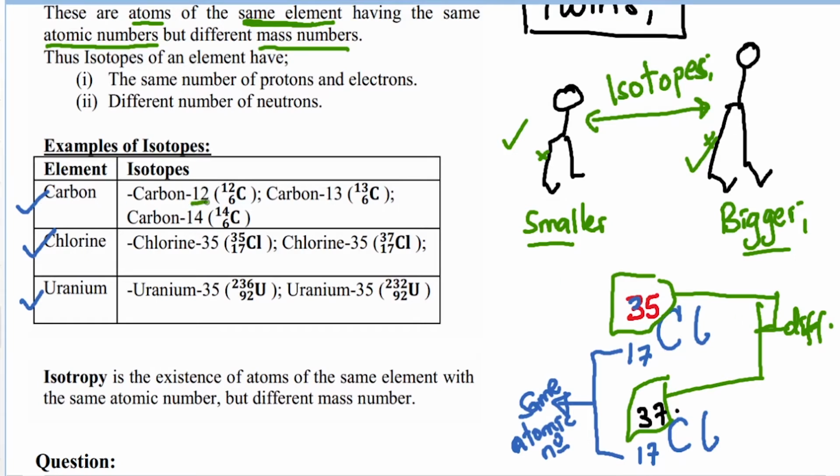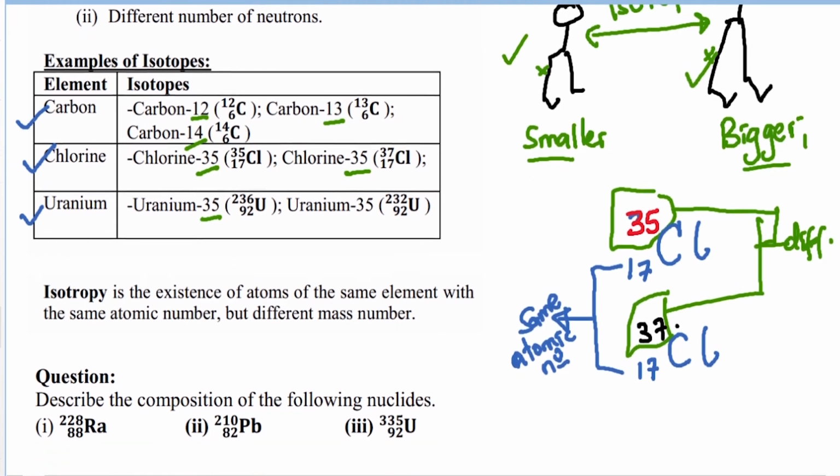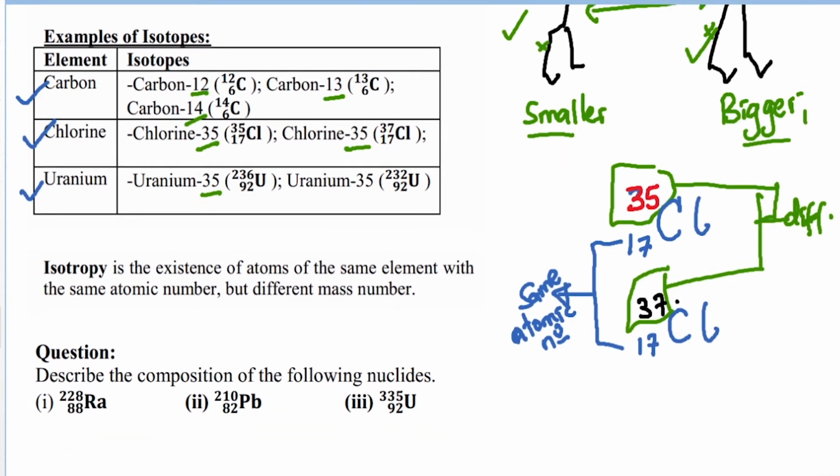We have carbon 12, carbon 13 and carbon 14, then we have chlorine 35 and chlorine 37, then we have uranium 235 and also another uranium here called 238. So the issue here is it's the same element, that's why it's having the same number of protons, or call it the atomic number, but the mass numbers are just different. That's what we call isotopes, and their existence is what we call isotopy.